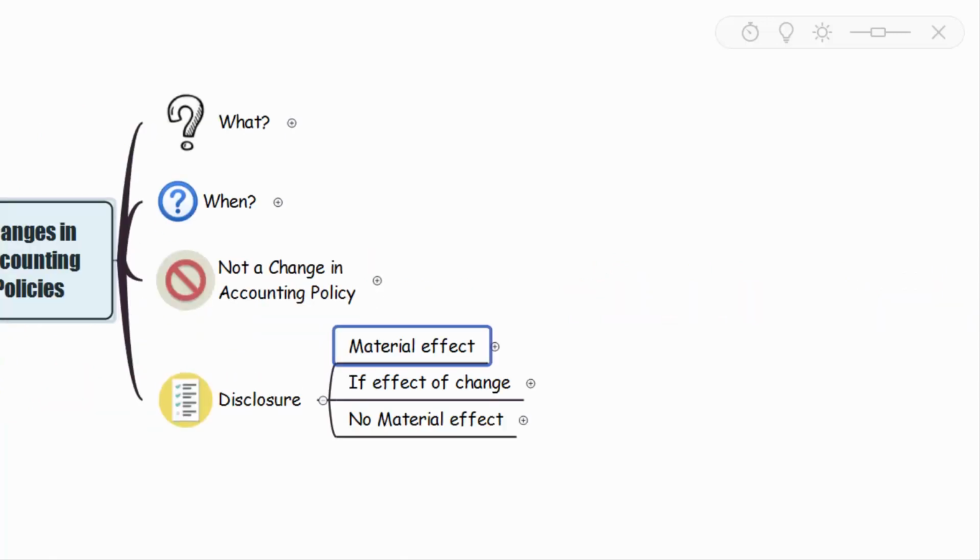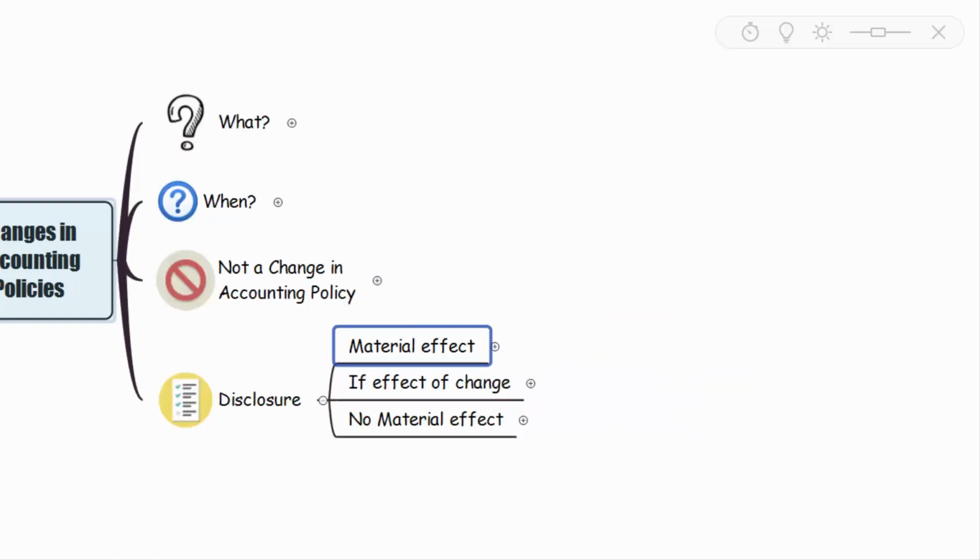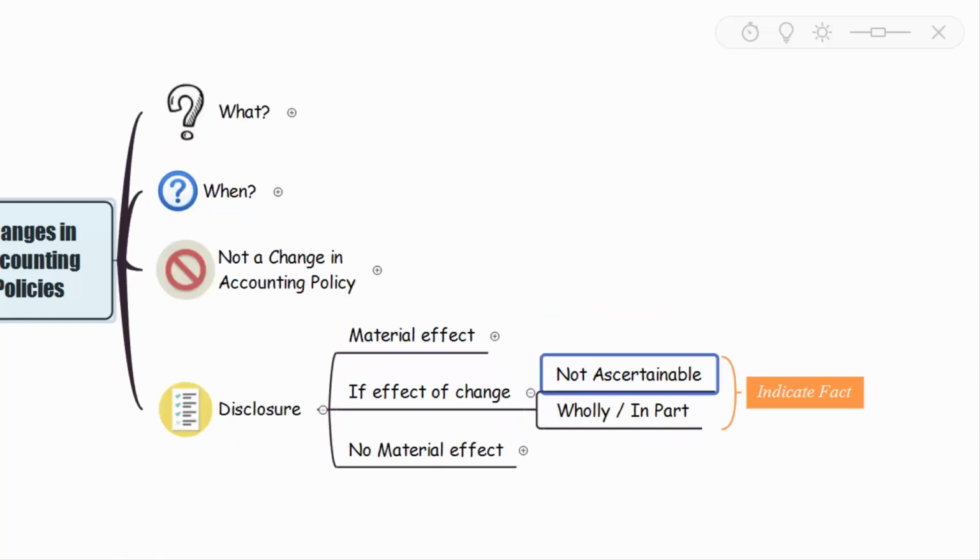What are the disclosures required? If the change in accounting policy is going to have material effect, then the impact of change and adjustments as a result of change in accounting policy have to be shown in financial statements in the period in which change takes place. Again I repeat, when there is a change in accounting policy and it has material effect, then the impact of change and resulting adjustments have to be shown in financial statements in the period of change. And if the effect of change is not ascertainable either fully or in part, then we have to indicate the fact that it is not ascertainable.